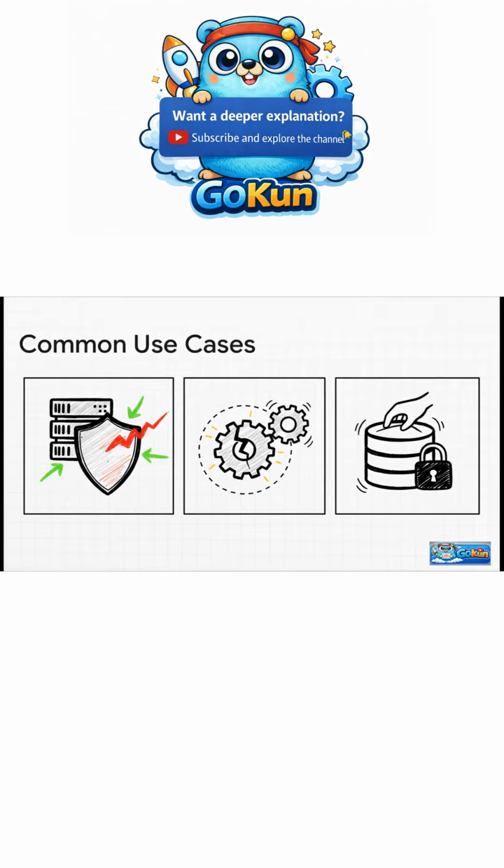You see this pattern everywhere in professional Go code. In web servers, it stops one bad request from crashing the whole server. In background workers, it lets one job fail without taking down the entire system. It's also absolutely essential for resource cleanup, making sure your files and database connections always get closed.